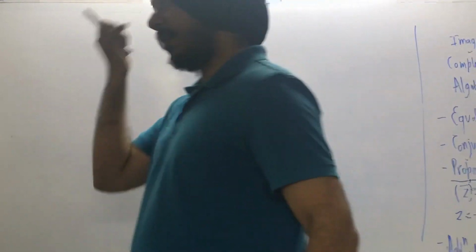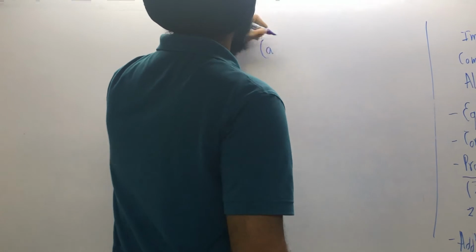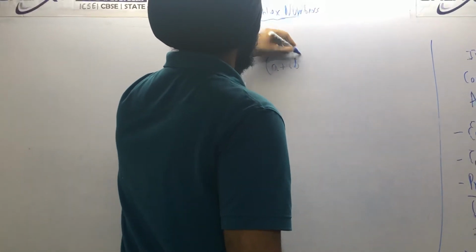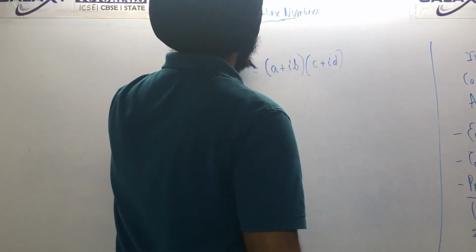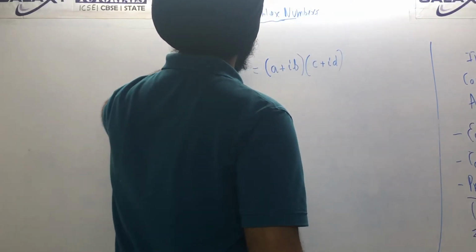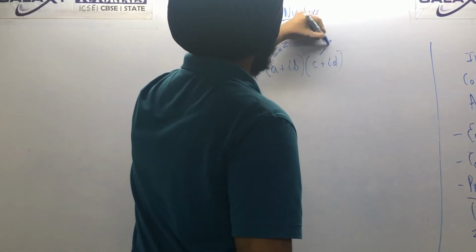Okay, next thing is multiplication. Multiplication is also very easy. (a + ιb) into (c + ιd). Say this was z1 and this was z2, so z1 · z2.